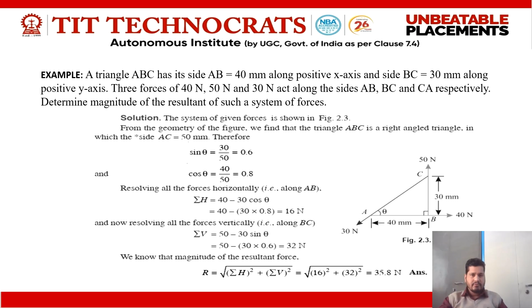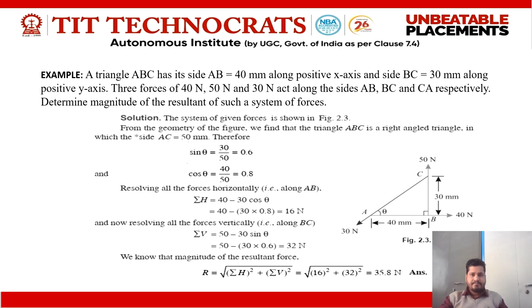Now we are going to calculate the value of the resultant force for such numericals. First of all, the system of given forces is as shown in the figure. From the geometry of the figure, we find the triangle ABC is a right angle triangle in which AC is the hypotenuse.